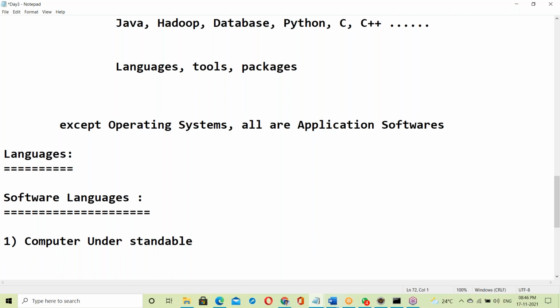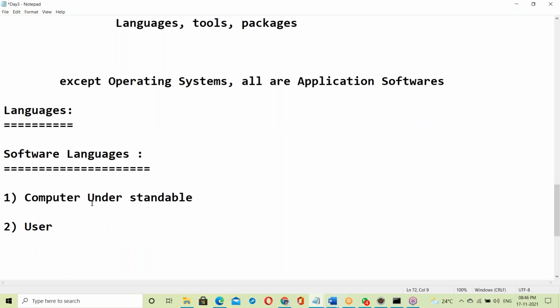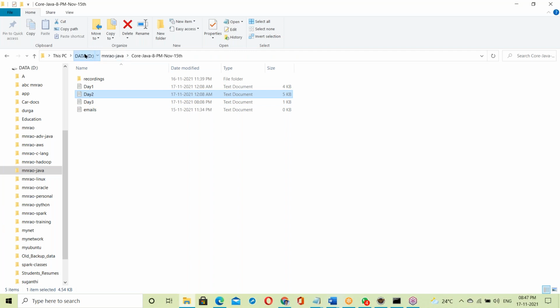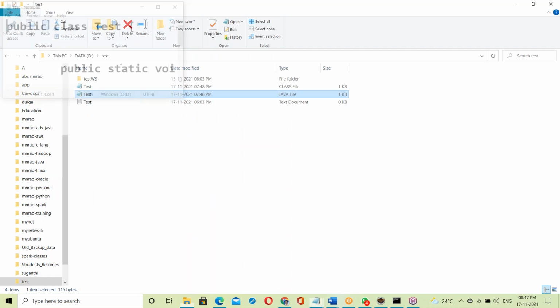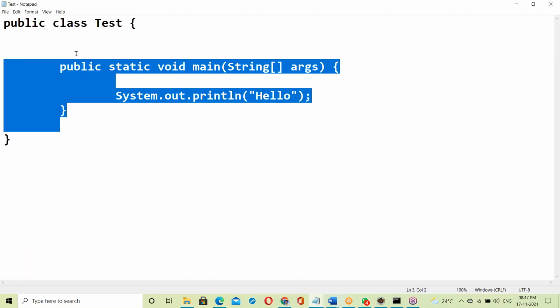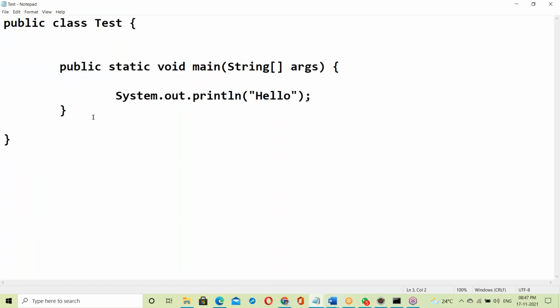Second one, user understandable language. User means we are the users. First one, computer understandable language. Second one, user understandable language. There are only two things here, user and computer. User understandable means, like, a Java program is a user understandable language. Suppose a Java program, test.java. This is like English language, it's user understandable language.